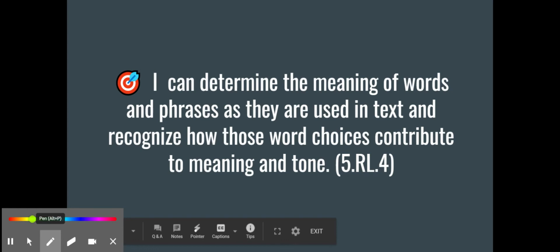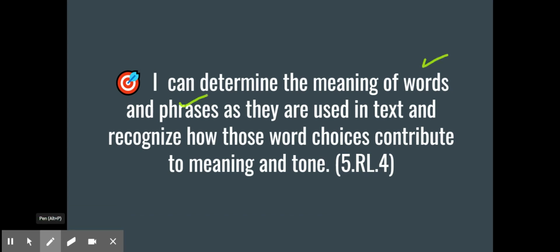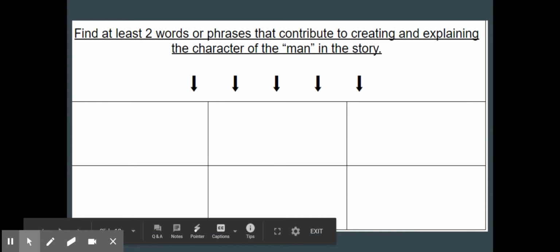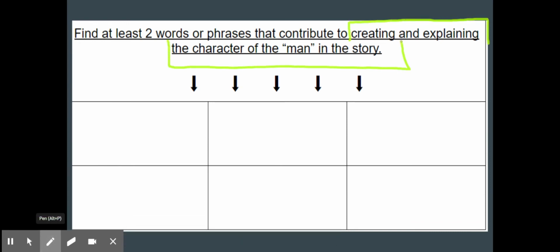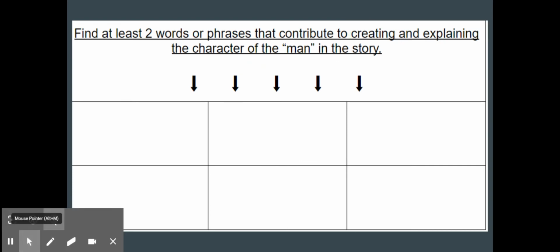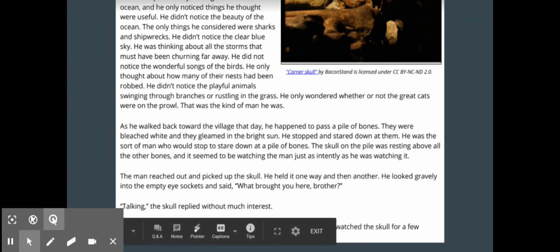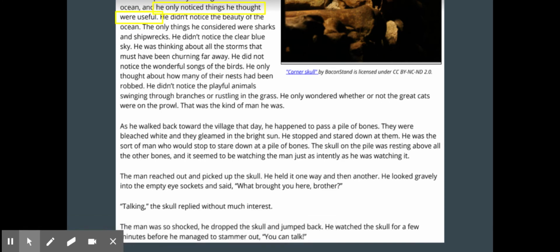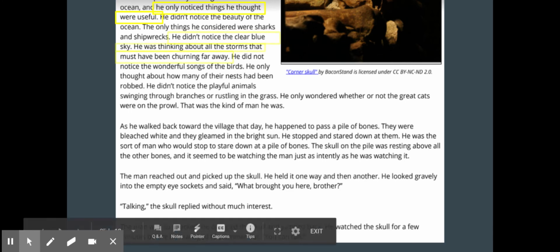We've been working a lot with words and phrases, and now we're thinking about how do these word choices contribute to the meaning and tone. And specifically, we're going to look at how do they contribute to creating and explaining the character of the man. So how does that contribute to the meaning of who that man is, developing him as a character? All right, so we're going to try to find 2 words or phrases that do that. As I'm looking back, I noticed one thing is that he only noticed things he thought were useful. This is important because it's showing that he's not really noticing everything, right? He's kind of self-absorbed. He's only thinking about the things that he thinks are important.